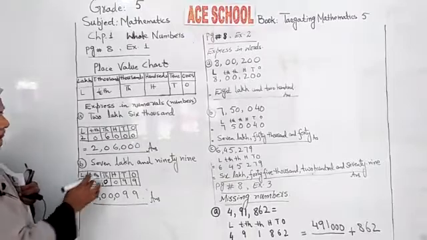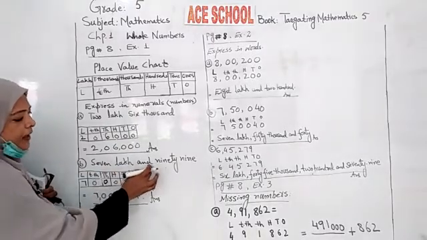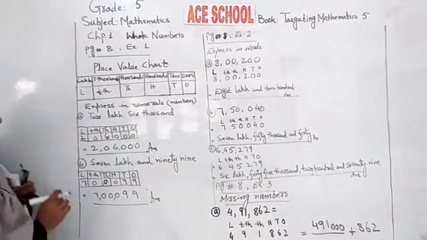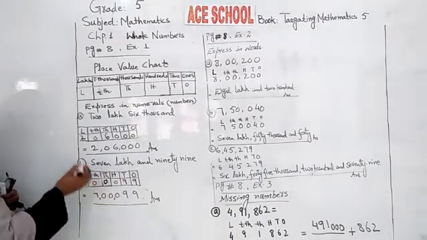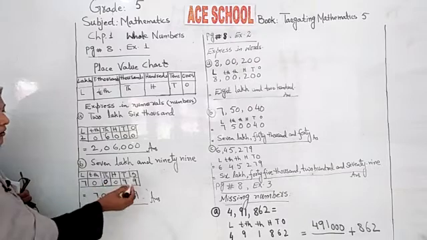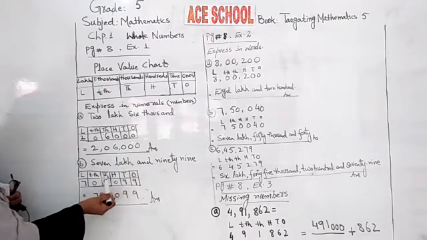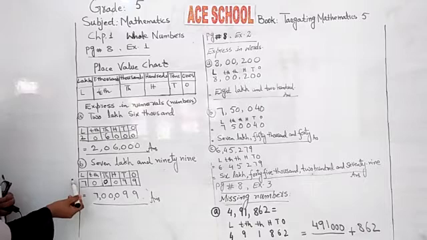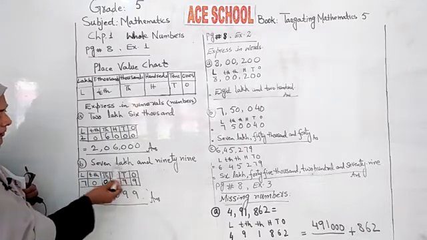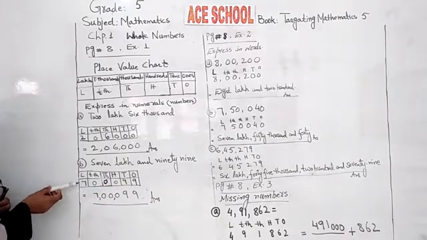Similarly part B, easily you can do it. 7 lakh and 99. Again you will draw the place value chart. Start from right side: ones, tens, hundred, thousand, 10,000, lakh. Now you have 7 lakh. So directly come to the lakh column.